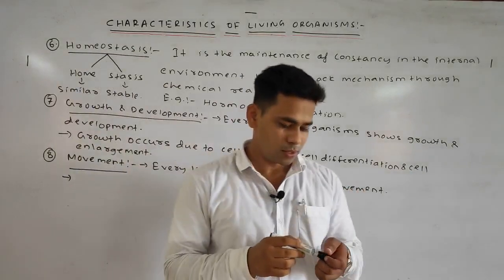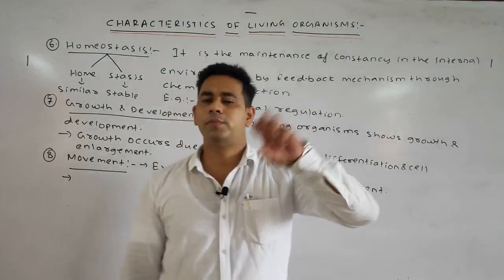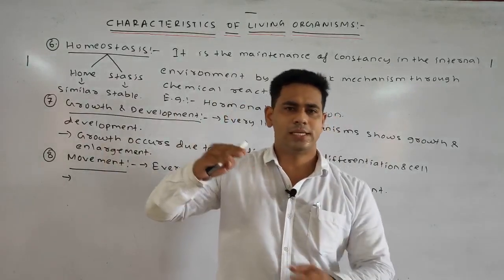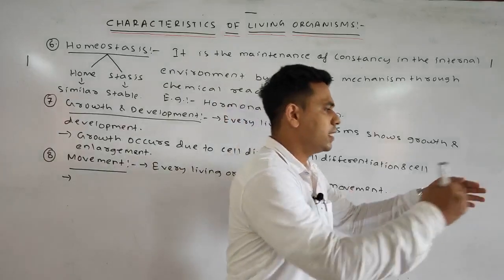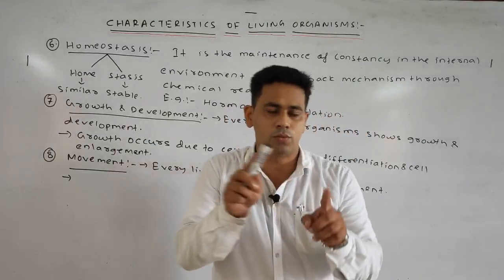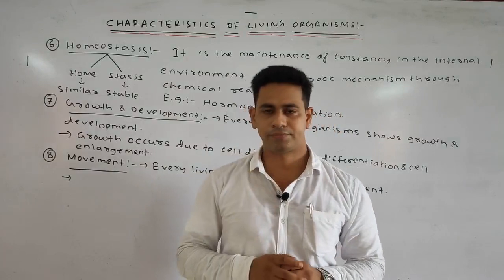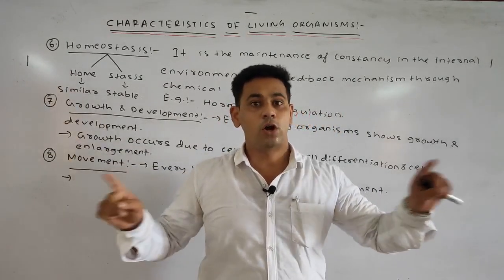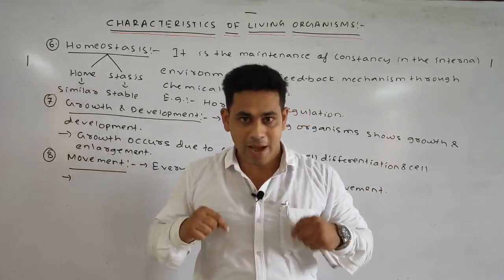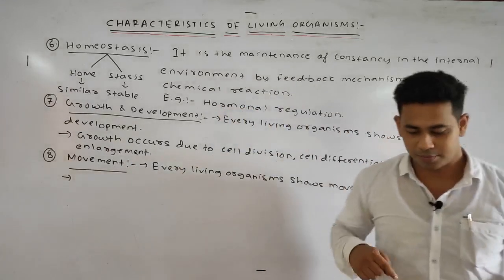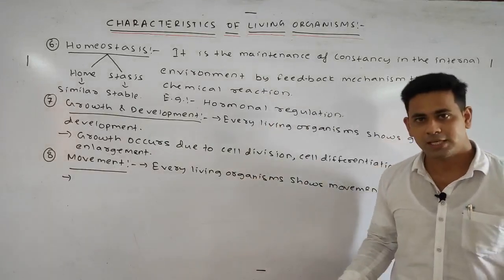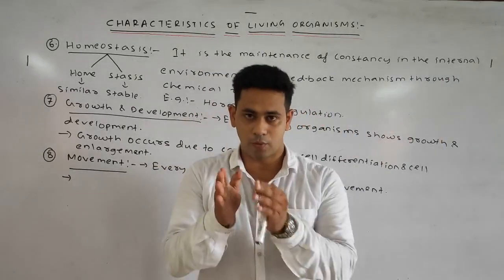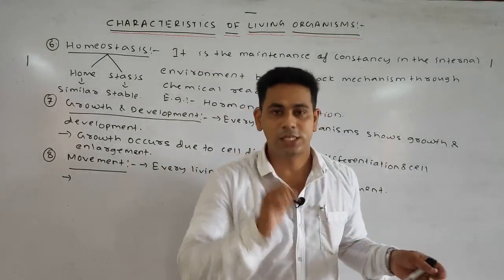Now a question arises: one term is present that is called locomotion. Movement is also a change in body parts, and locomotion also involves some changes. Then what is the main difference between movement and locomotion? Suppose I am standing here and moving my body parts. This is called movement. Suppose I am now standing here and I come over here, my position changes. This is called locomotion. So when animals move from one place to another, that is called locomotion.